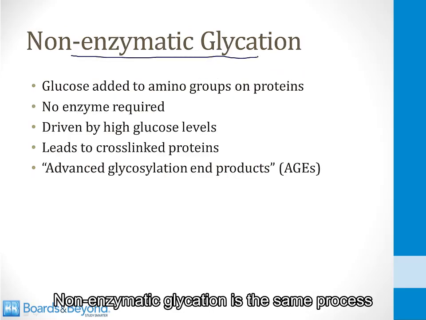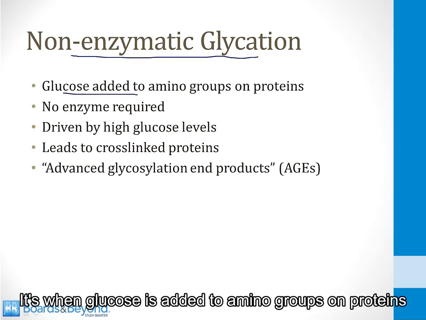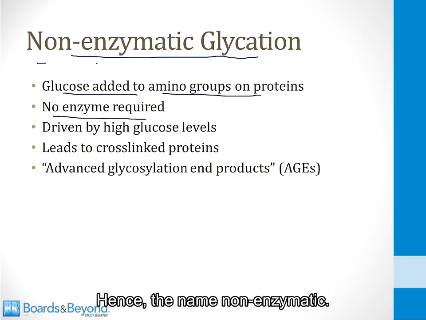Non-enzymatic glycation is the same process we discussed earlier in this module regarding hemoglobin A1c. It's when glucose is added to amino groups on proteins without an enzyme being required, hence the name non-enzymatic.